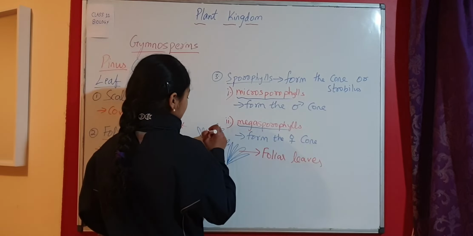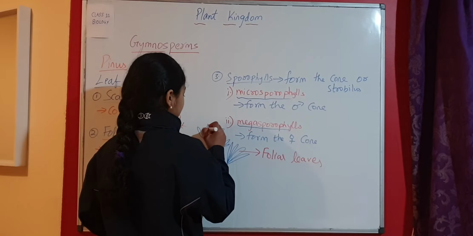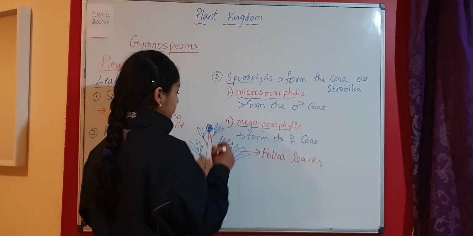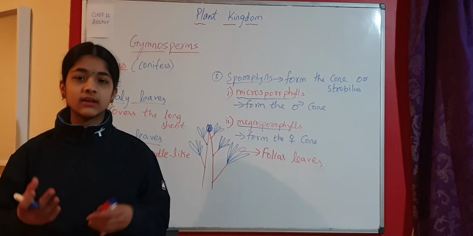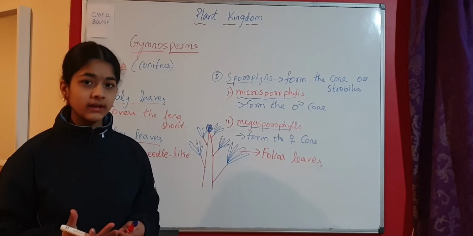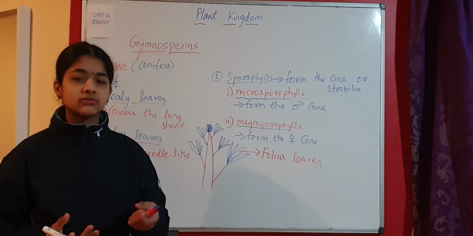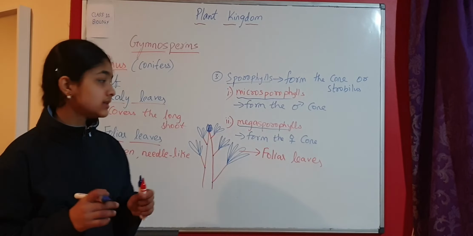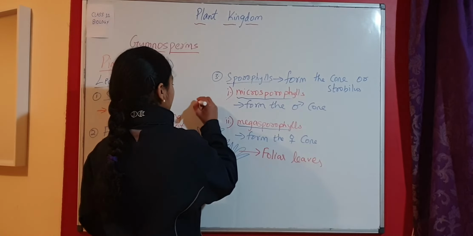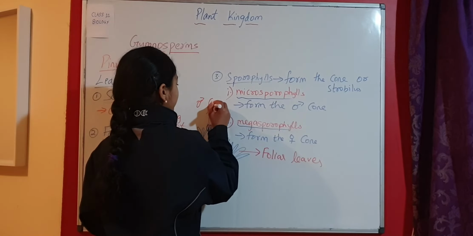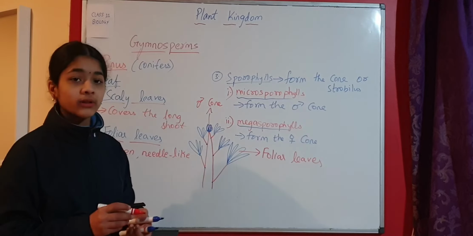Now how does this male cone and female cone appear? Male cone is usually in clusters. So this is the male cone. Male cone is usually at the tip and it's more or less in a compact structure or cluster-like, and they occur in bundles. So they are very small and they occur in bundles. So that is male cone. Label it male cone.